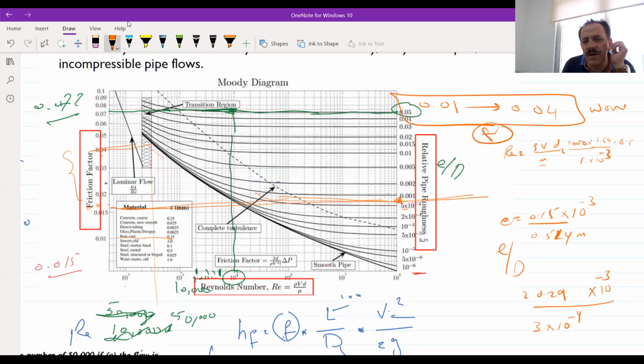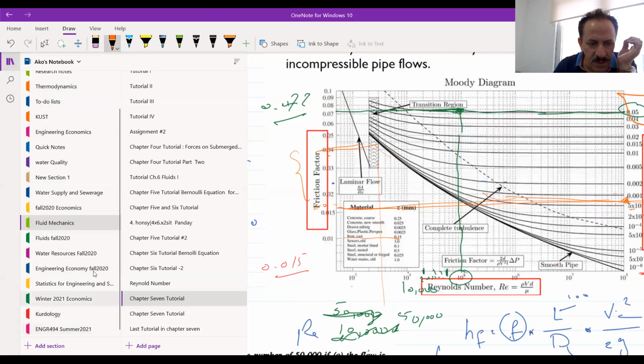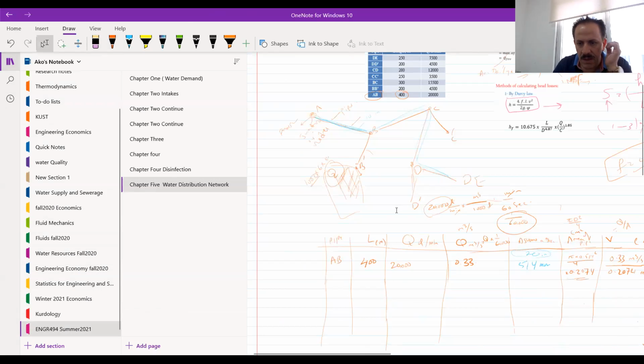So the value of F, you have to put it in your equation, 0.01 to 0.04. I will use the highest one to see the maximum head loss in this one. So I will use F as equal to 0.04.